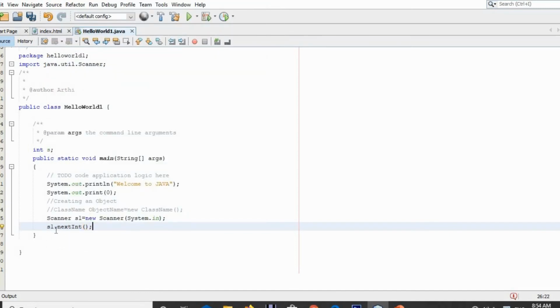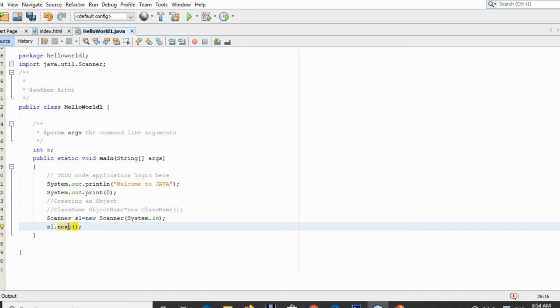So what this particular line s1.nextInt() will do is, it will wait for the user to enter a value, right? So the actual function to be used here is next(). If we are having our variable of string type, we can keep it as just next.